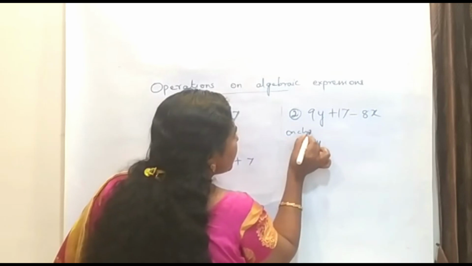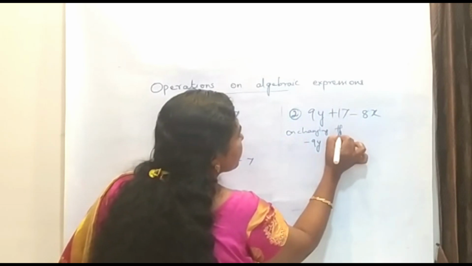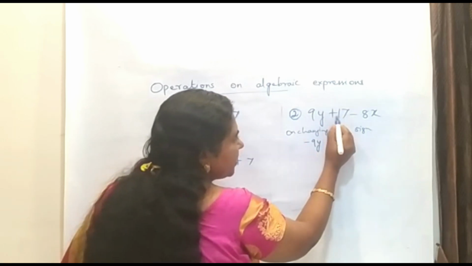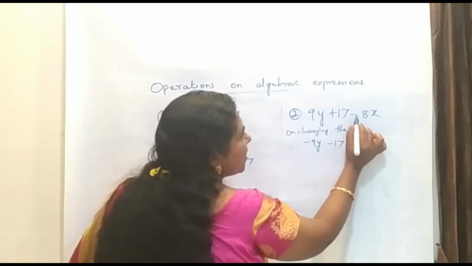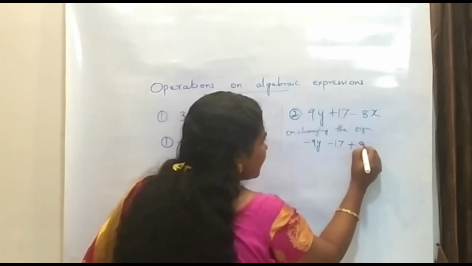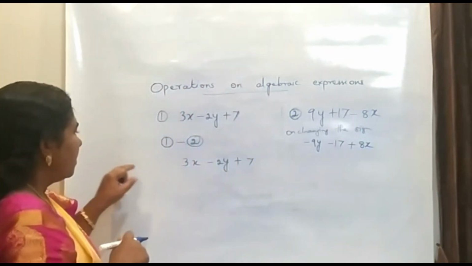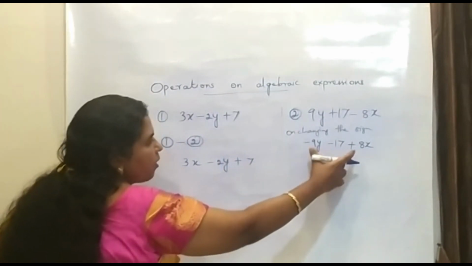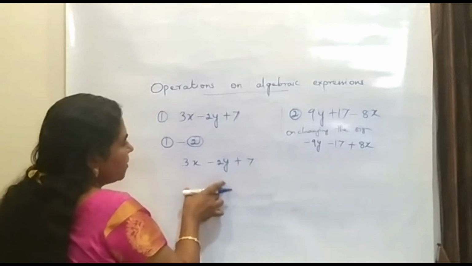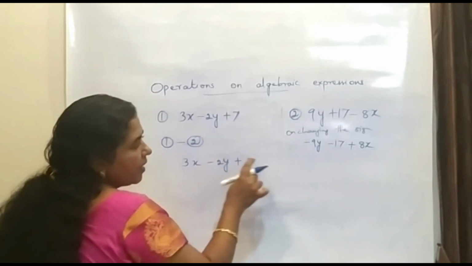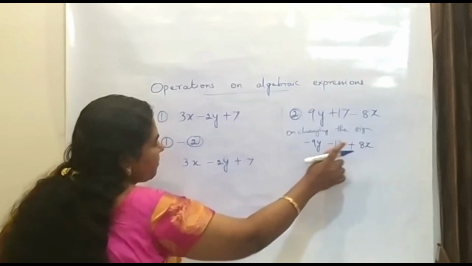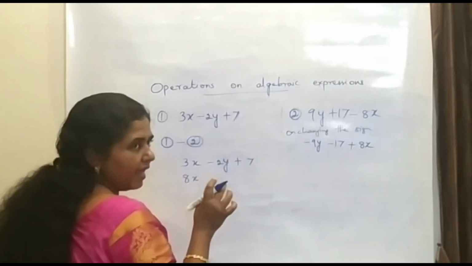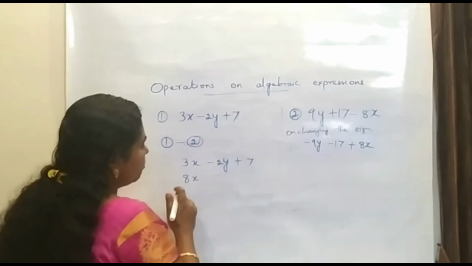So on changing the sign, the second expression becomes minus 9y. Here it is plus 17, so minus 17. Here it is minus 8x, so it becomes plus 8x. Now here we are having the first expression, and here we have changed the sign of the second expression. Now we have to take this expression here. So now here it is 3x. Here we have to find out the x term. So here we are having the x term, so bring it here, because we can add or subtract only the like terms. So they should be written together only.